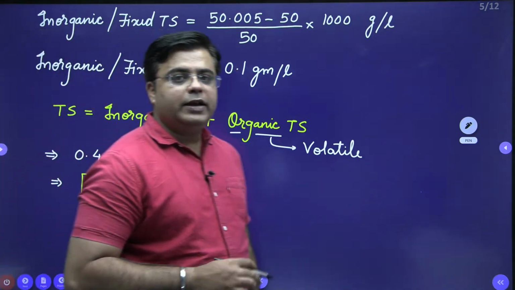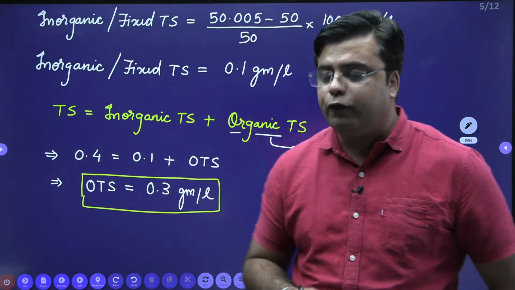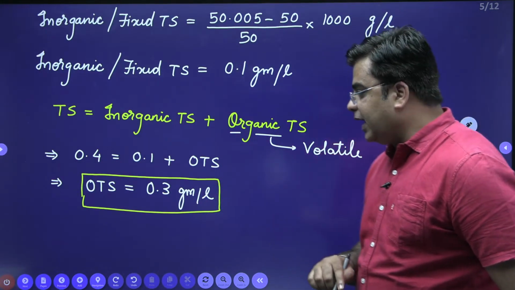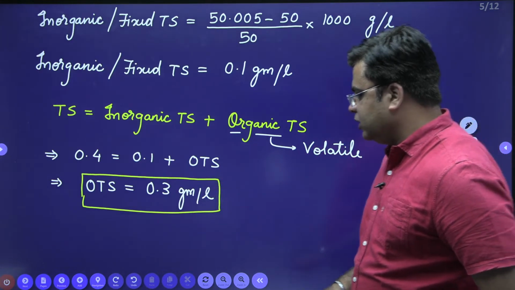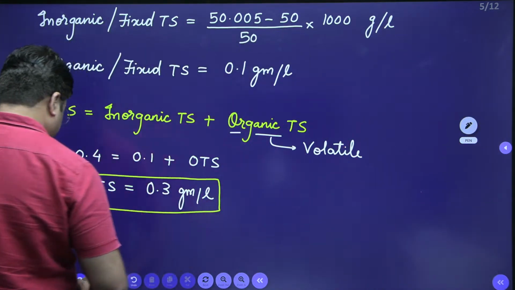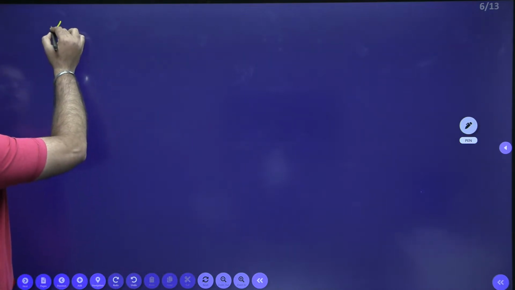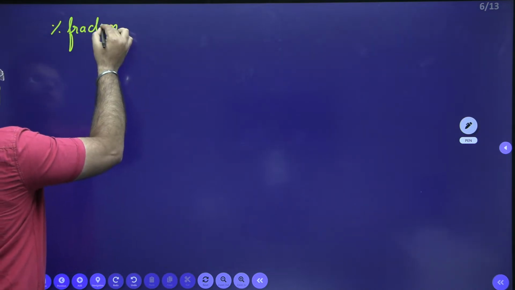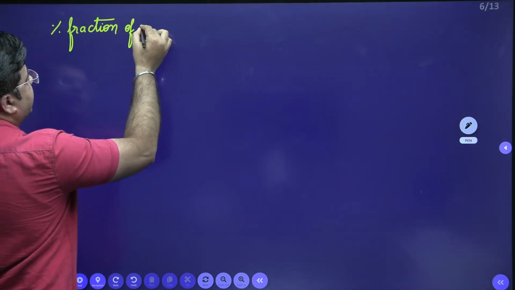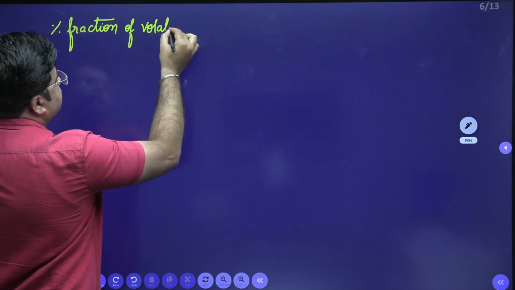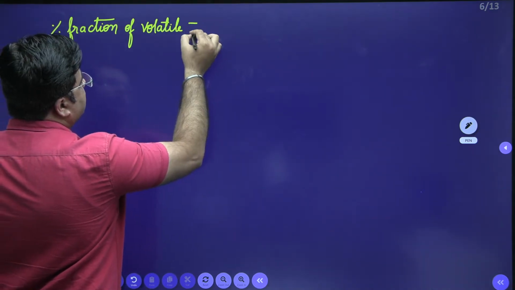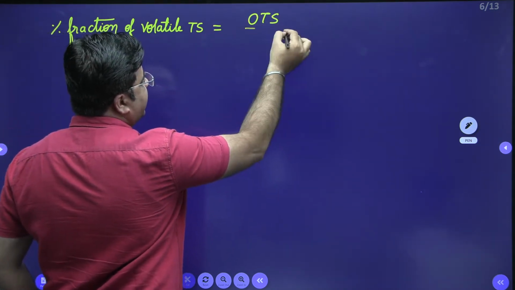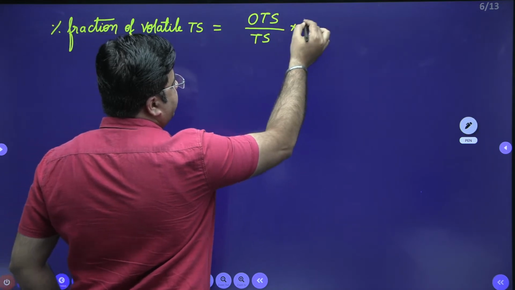Now you need to calculate the percentage fraction of the organic total solids. This percentage fraction is calculated with respect to the total solids. So percentage fraction of volatile total solids is equal to organic total solids divided by total solids multiplied by 100.